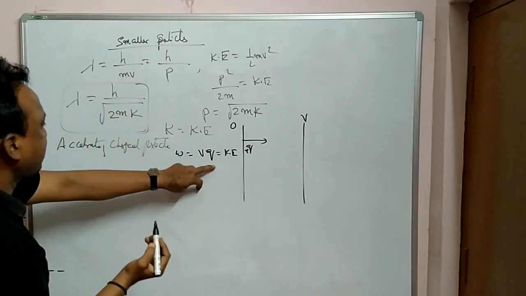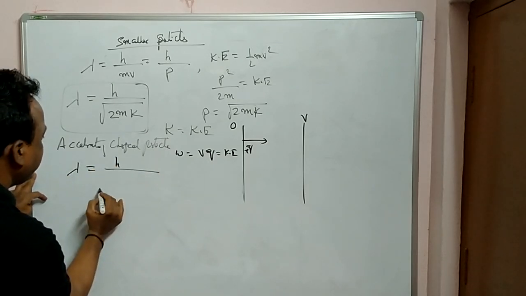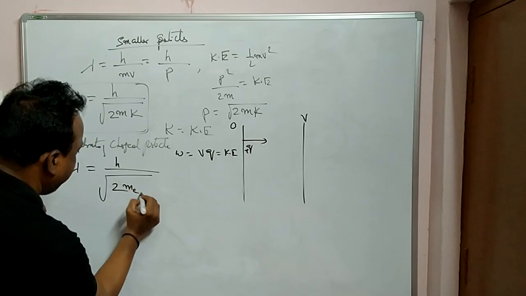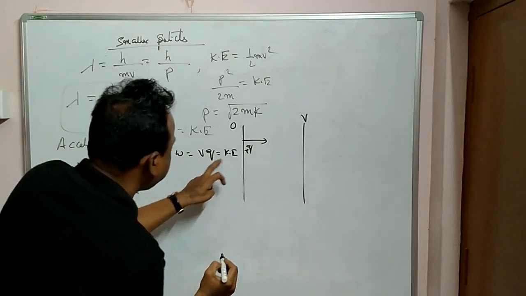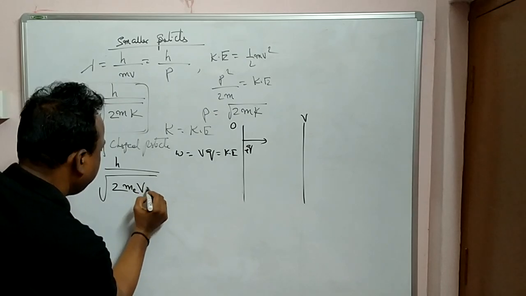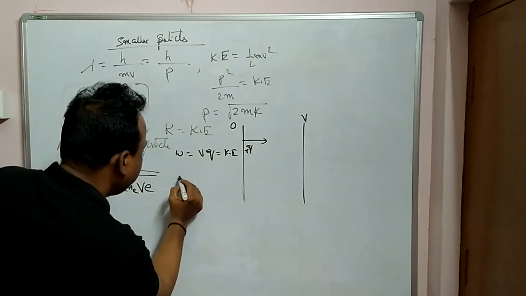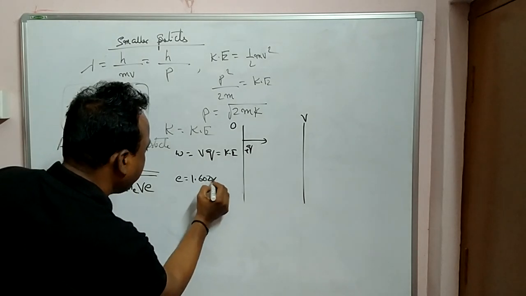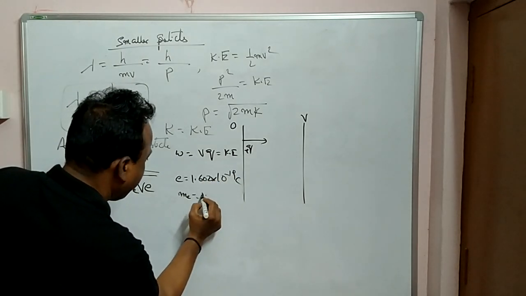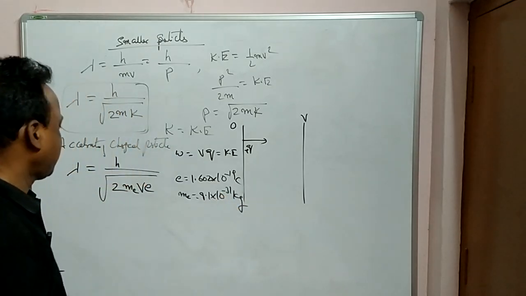So the same equation you can apply here for a charged particle: h by root over 2m, where m is the mass of the electron. Here in place of kinetic energy you can use V into E, where E is the charge of the electron, 1.602 into 10 power minus 19 coulombs. Mass of the electron is 9.1 into 10 power minus 31 kilograms.